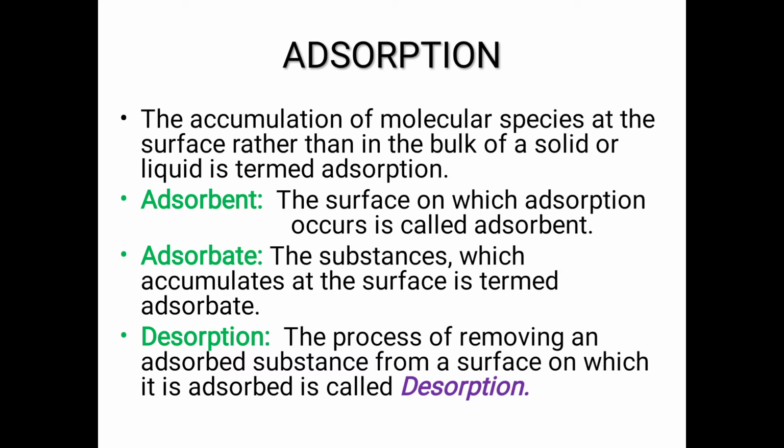I will take this later. Now we will discuss a few terms used in this chapter. The first is the adsorbent. Adsorbent means the solid substance on the surface of which adsorption occurs. This is the solid or liquid, this is the adsorbent.